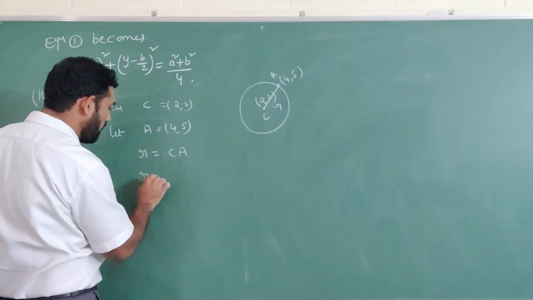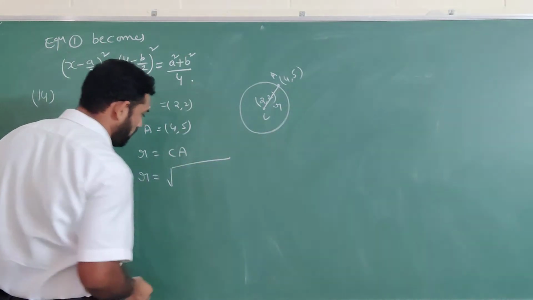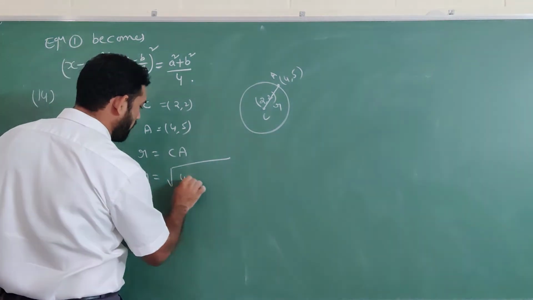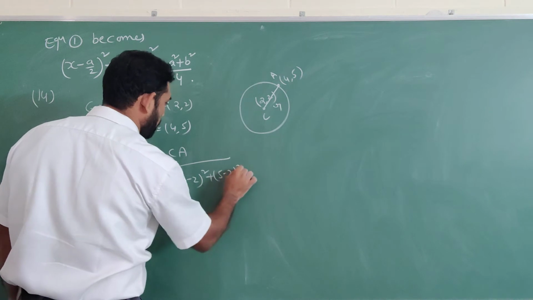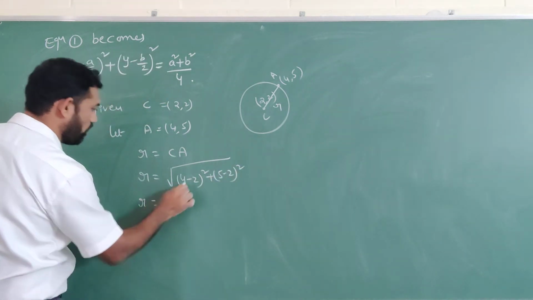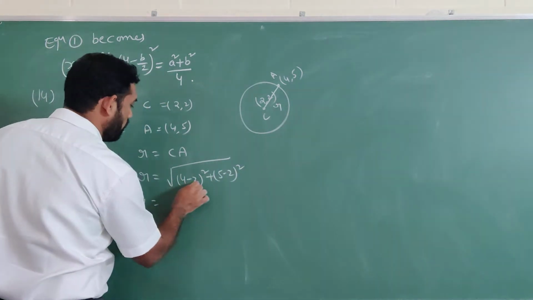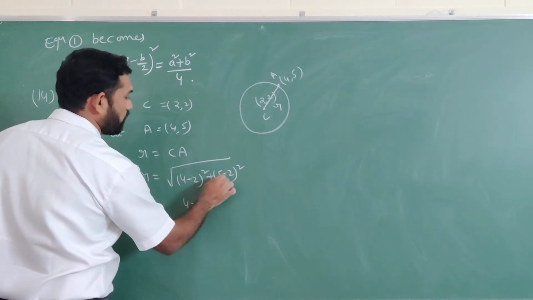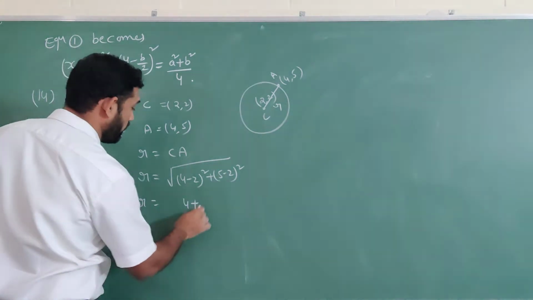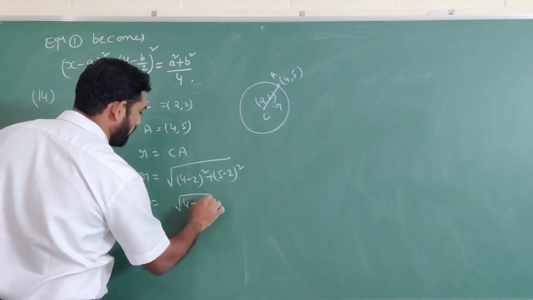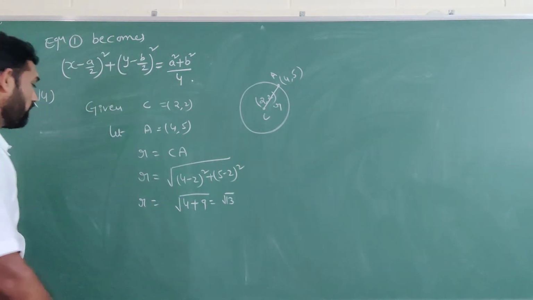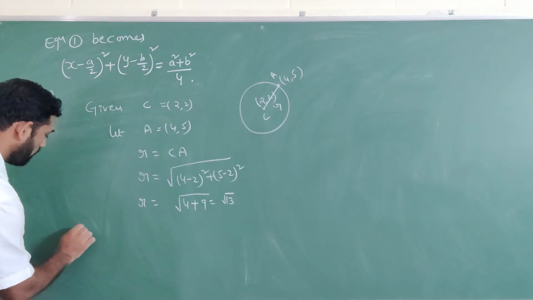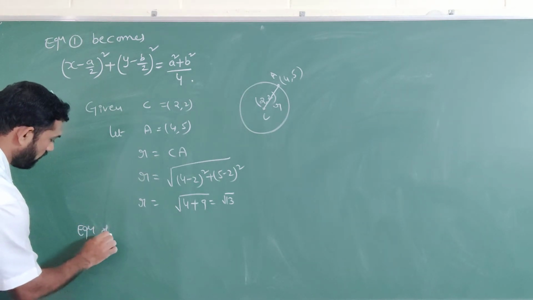So radius r is equal to root of (4 minus 2) whole square plus (5 minus 2) whole square. 4 minus 2 whole square is 2 square, which is 4. Next, 5 minus 2 whole square, 3 square, which is 9. So we are getting root 13.